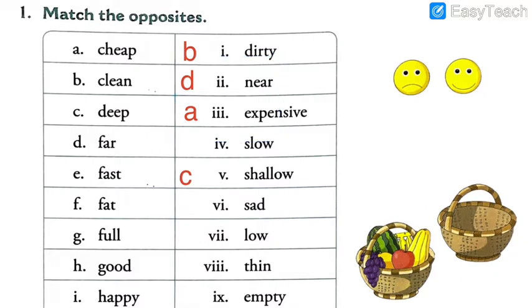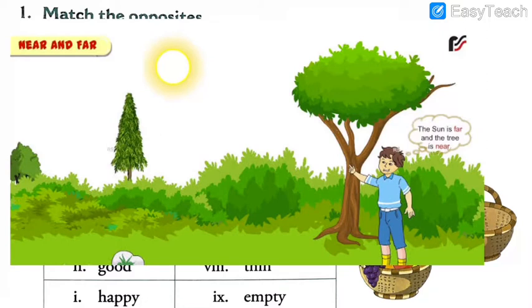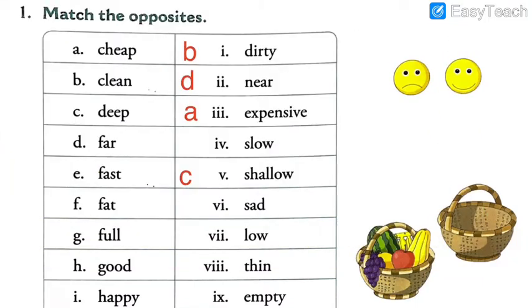Again, let me show you one picture. You can see the picture depicting far and near, both the opposite words. You see, this tree is very far. The sun is very far from us. But this tree is very near. Correct? Again, when you are sitting, your mobile phone or your television, TV will be very much near to you. But if you see, the school is very far from you right now. Correct? If you compare. So this is what far and near means. Now I hope that you understood the meaning of far and near.